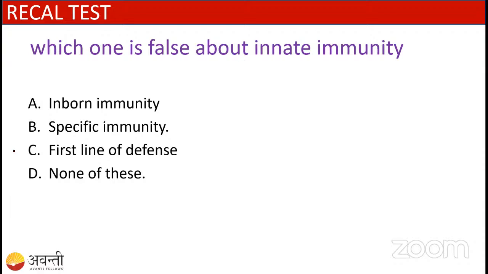Yes, very good. Let us first eliminate the options to find the correct answer. When it comes to innate immunity, it is the inborn immunity, that is correct. First line of defense, that is also correct. In option B, they say specific immunity. No, innate immunity is not a specific immunity, right? Only the acquired immunity is the specific immunity. So option B is the correct answer, because they are asking which is not true about innate immunity. So it is the specific immunity. And not none of the above either.